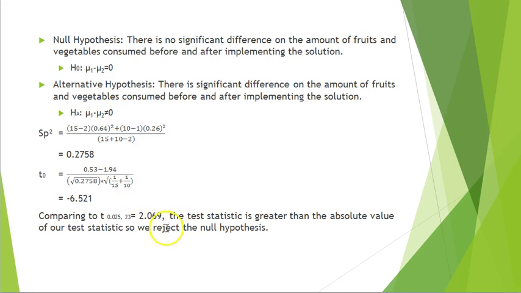So by comparing to this value that we get from the data distribution table, the critical value is greater than the absolute value of our test statistic. So we reject the null hypothesis, which means there is significant difference on the amount of fruits and vegetables consumed before and after implementing the solution.